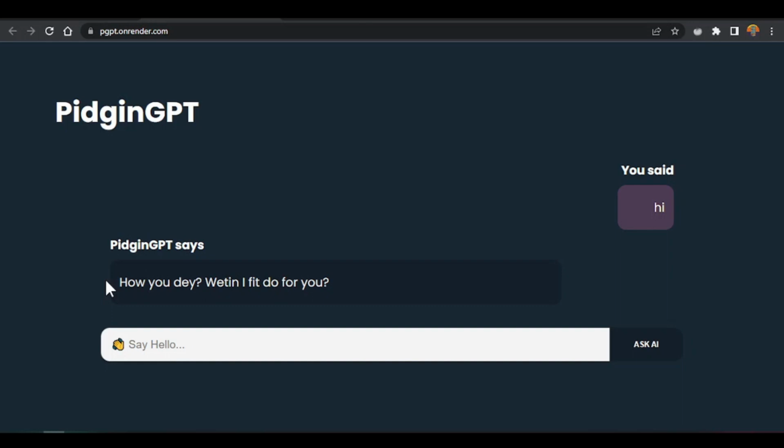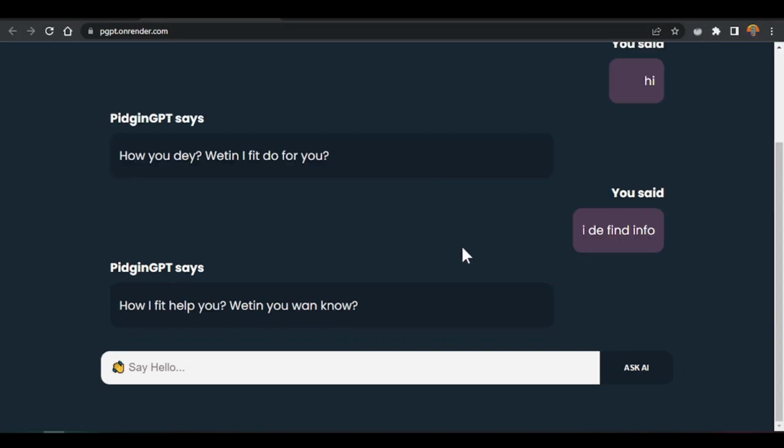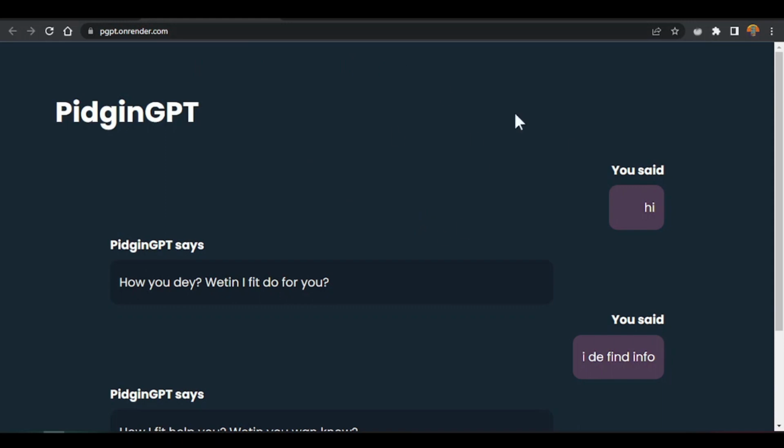Click here. And as we don talk hi, you see say it don they give us our response and everything don they work directly from the backend. So make we try and say everything they work the way we want make it work. How they find info. So that's how they use OpenAI's API and we build this front end and back end.